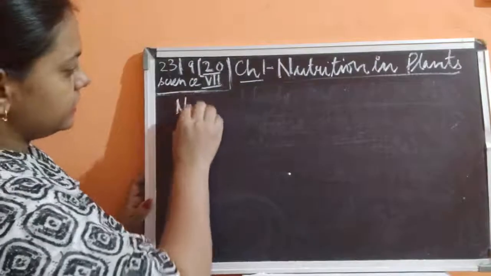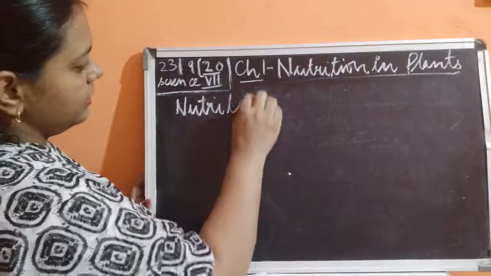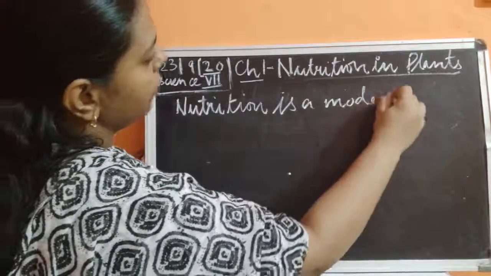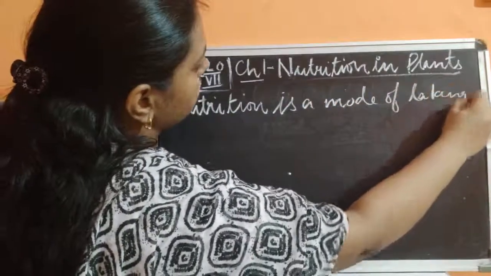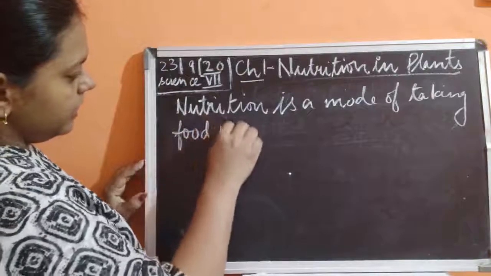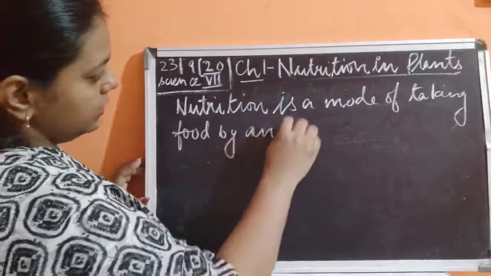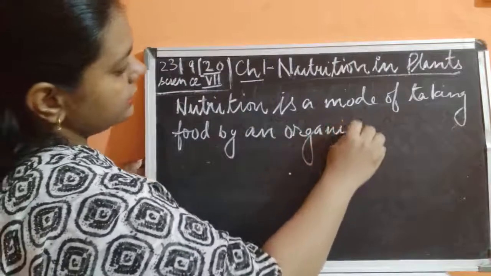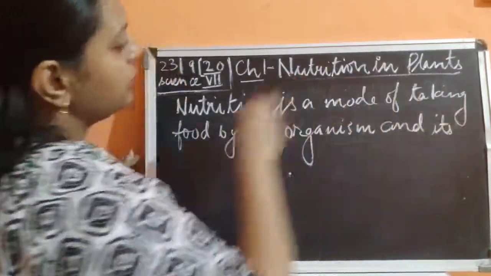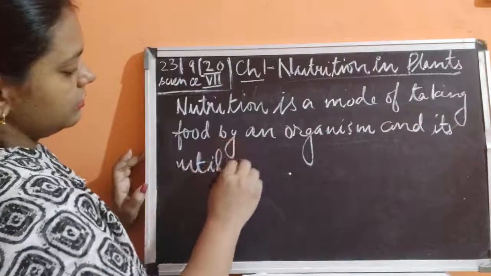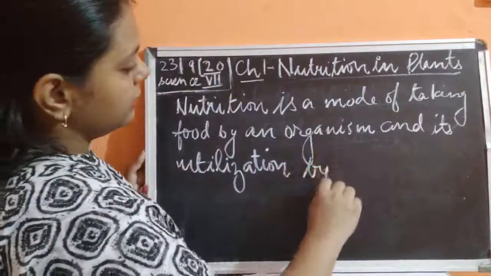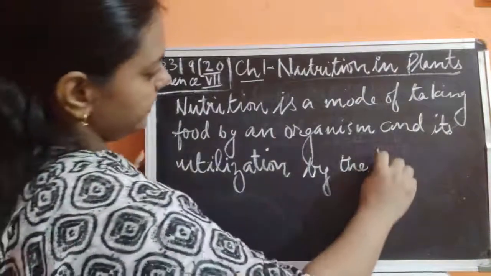We can define nutrition as a mode of taking food by an organism and its utilization by the body.